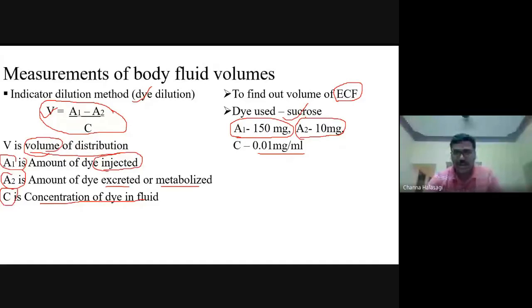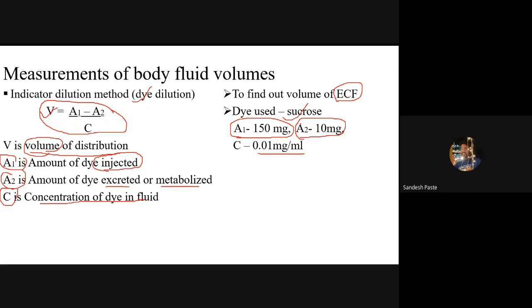See, in the numerator you have mg, and in the denominator you have mg per ml, so mg will get cancelled and ml will go to the numerator. So 1400 ml. What is that in liters? 14 liters? 1.4 liters?